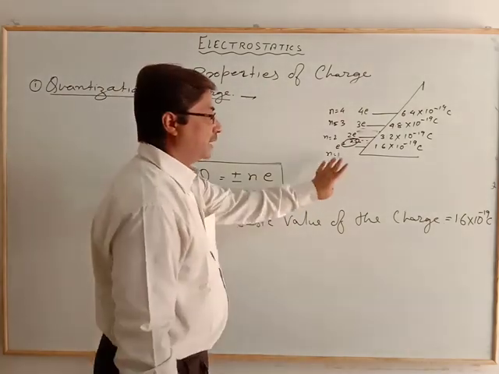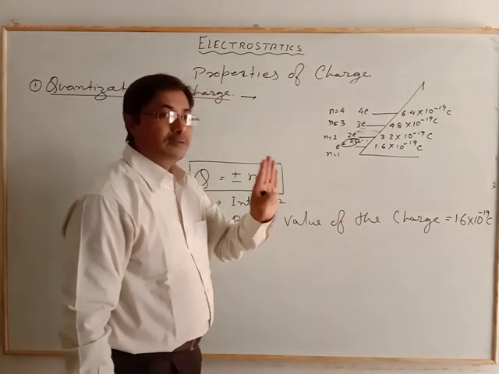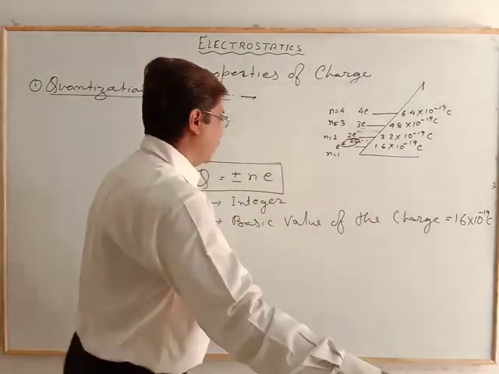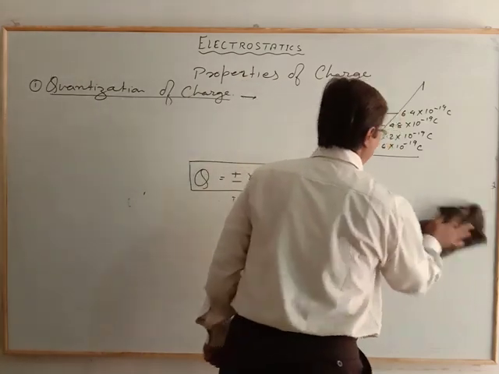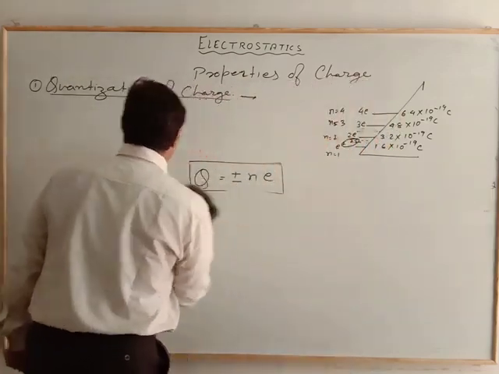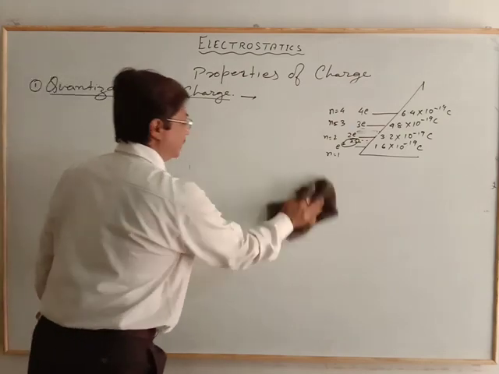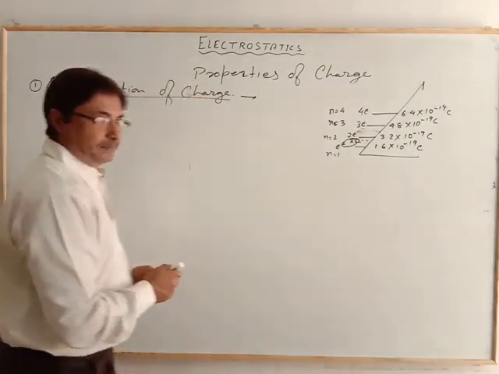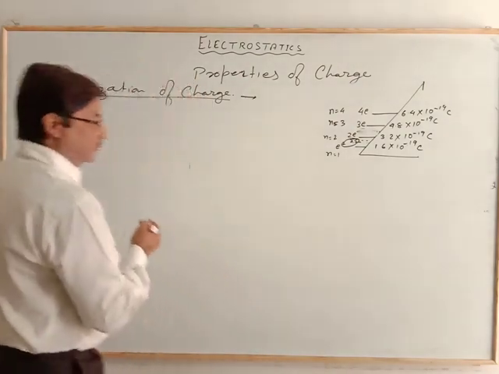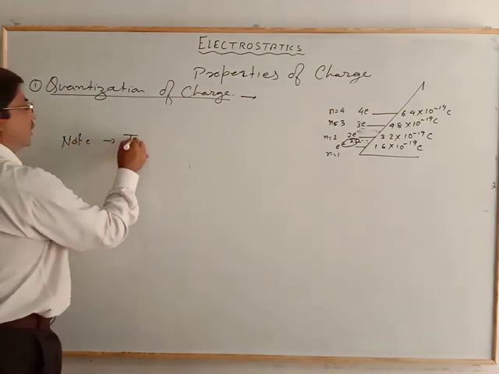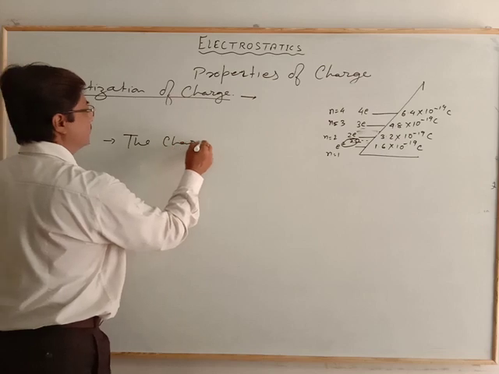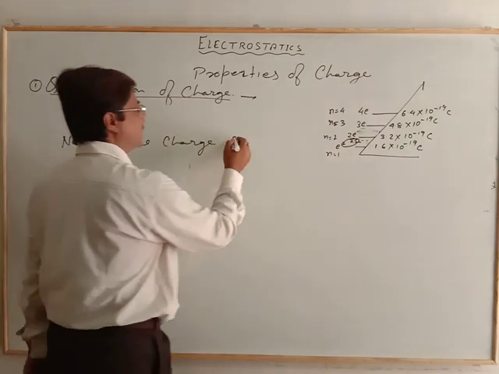So the basic charge is important, and it gives one more point. Note this point: the charge cannot exist in fraction.